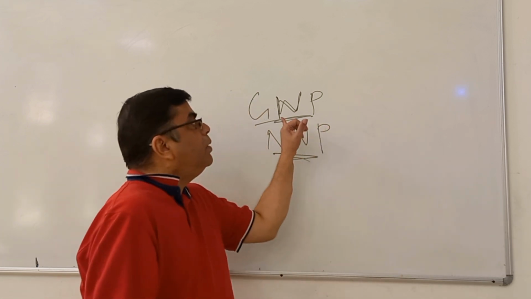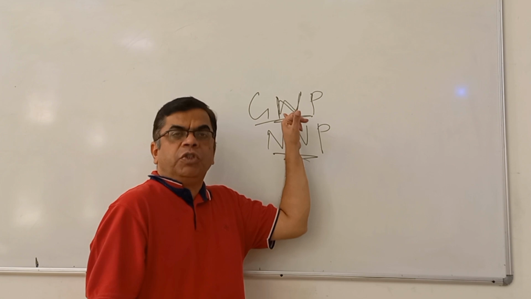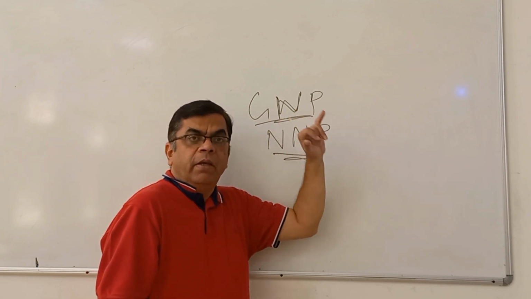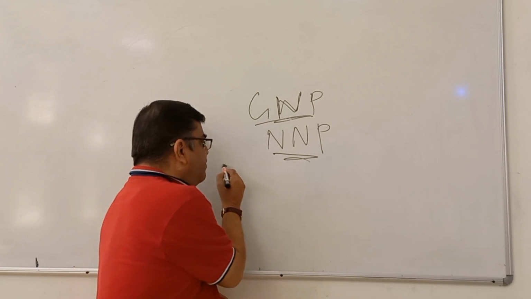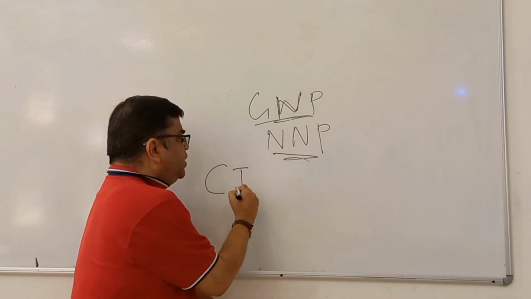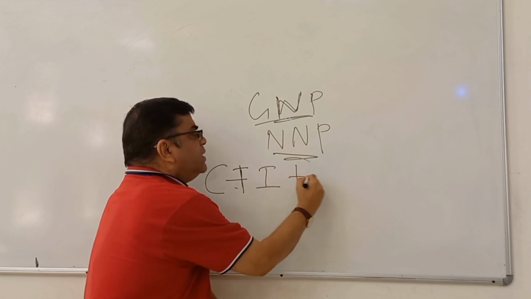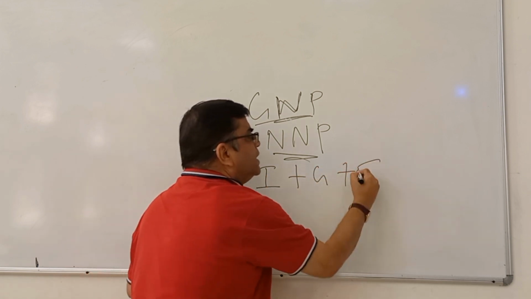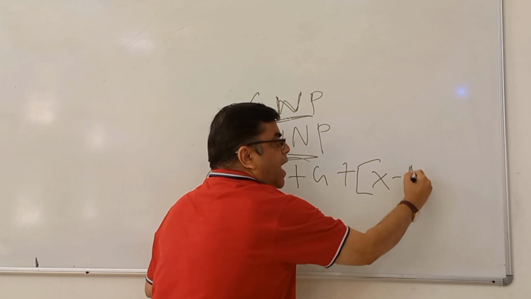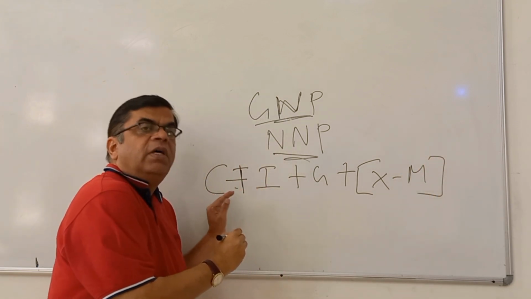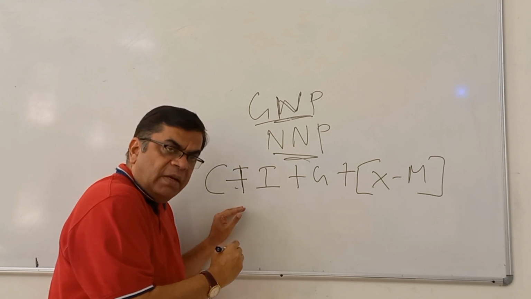So let me talk about GNP, gross national product, and how does it differ from GDP? If you remember from my first lecture, I said GDP includes C plus I plus G plus X minus N. C is consumer goods, the goods that are used for final consumption.